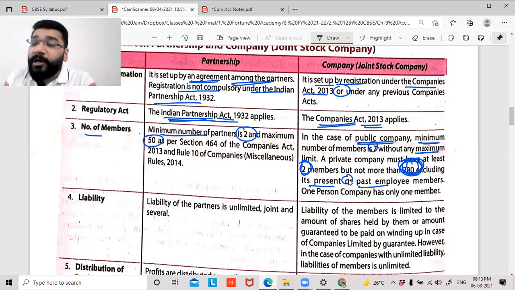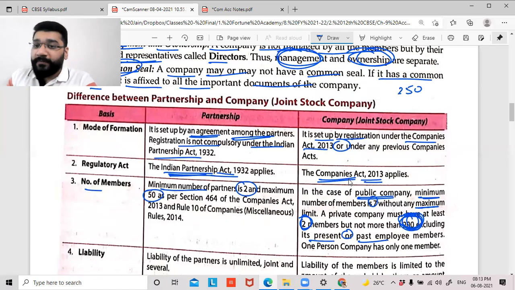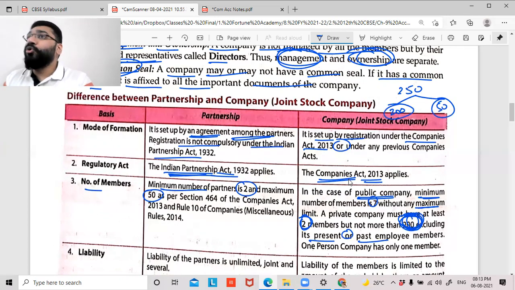So who should be these 200 people? These 200 should be people who are not my employees. Let's suppose in my private limited company I have 250 shareholders. Of these, 200 are third parties outside who do no work in my company, and the remaining 50 are my employees.